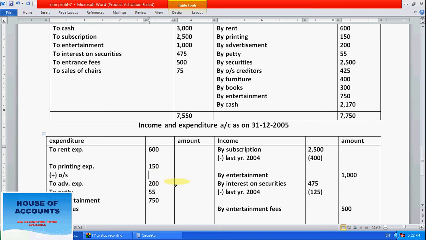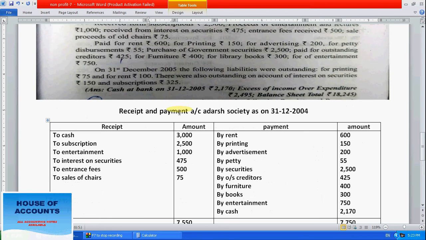By default many things I have already written here. So 55 plus 750. By default I have written here. So right here 75. Means this 150 we have to pay, again 75 we still have to pay, it's pending.